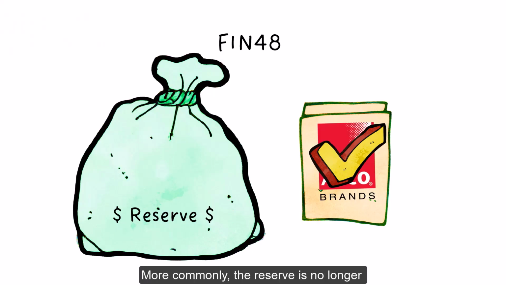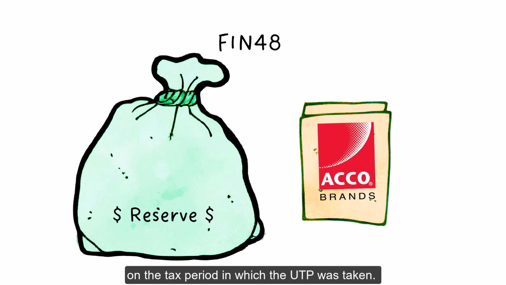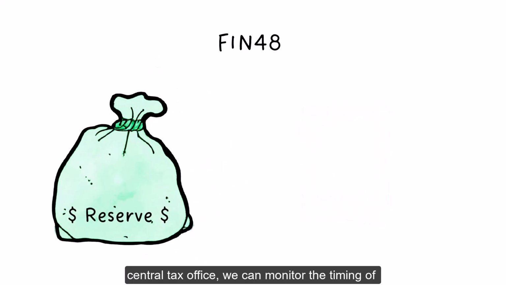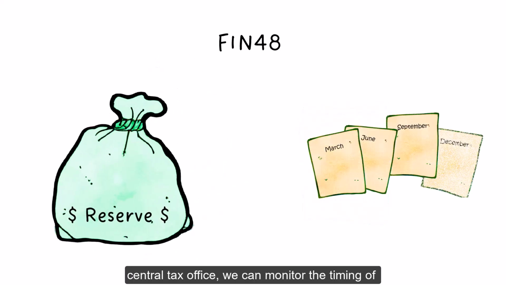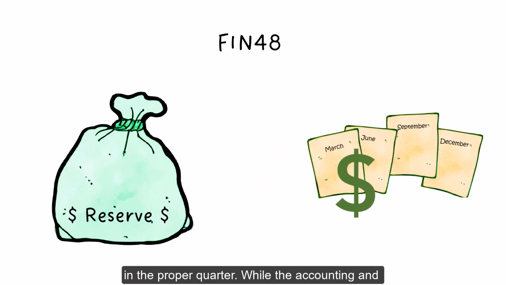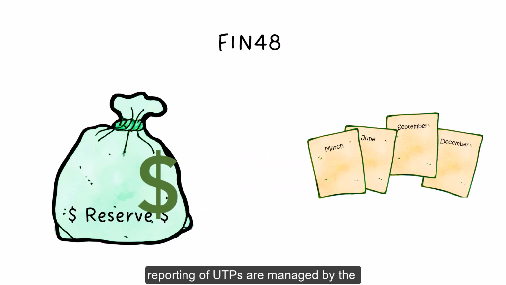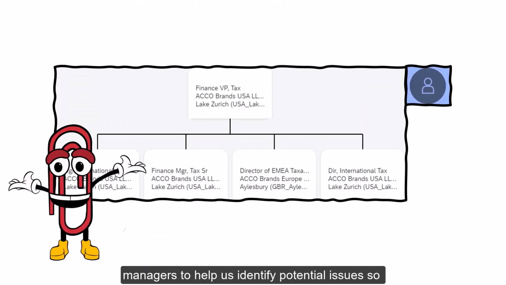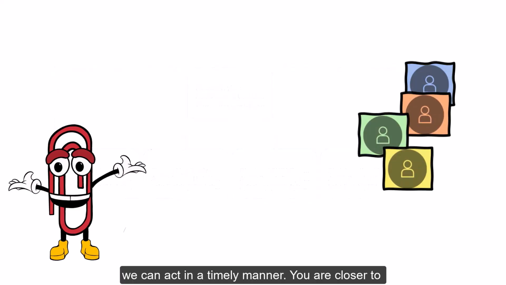More commonly, the reserve is no longer required when the statute of limitations expires on the tax period in which the UTP was taken. By retaining copies of tax return filings in our central tax office, we can monitor the timing of the reserve releases and verify they were made in the proper quarter. While the accounting and reporting of UTPs are managed by the corporate tax team, we rely on our local finance managers to help us identify potential issues so we can act in a timely manner.